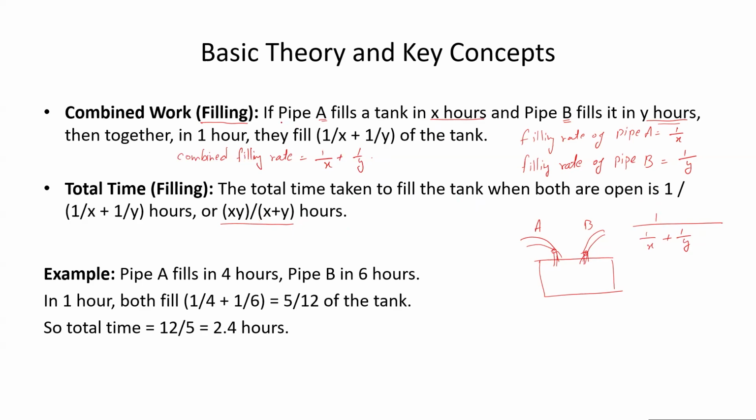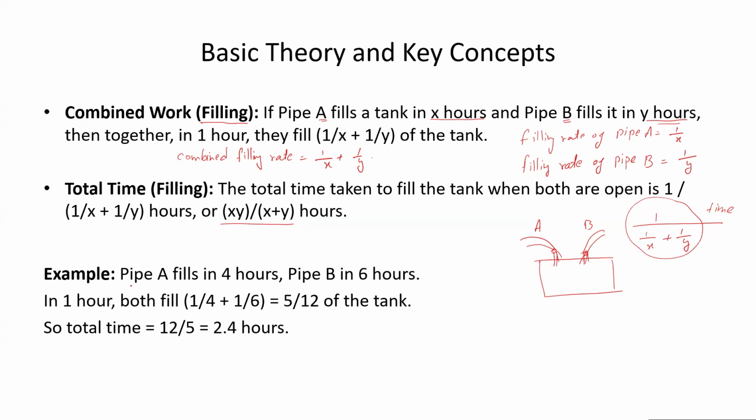So here you can see that it was written if pipe A fills the tank in X hours, that means the rate of pipe A is 1 upon X. Similarly, pipe B fills it in Y hours, so the filling rate of pipe B was 1 upon Y. So add them up for the combined rate, and the total time taken when both pipes were open is 1 upon the combined rate. This is the time taken in filling the tank when both pipe A and pipe B were used.